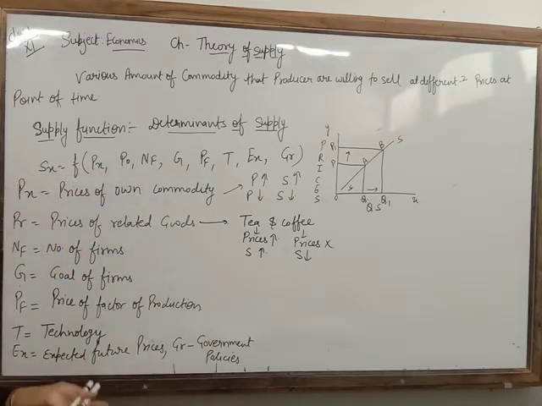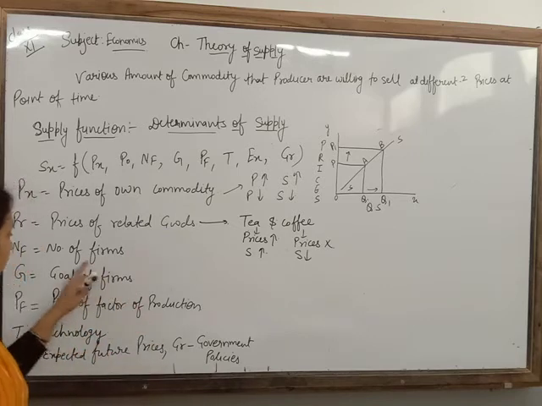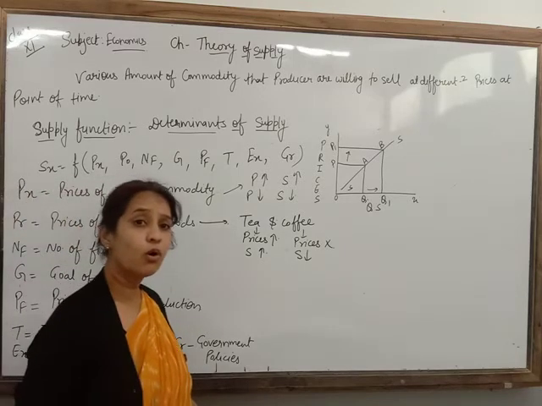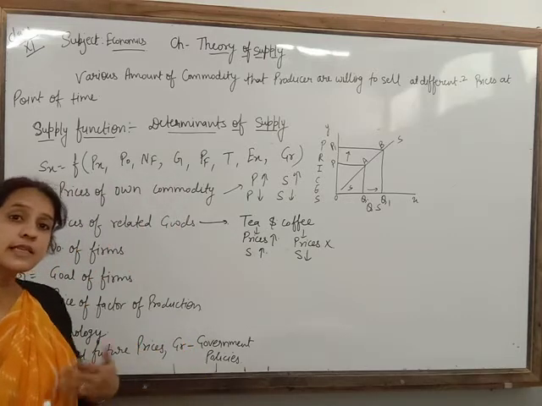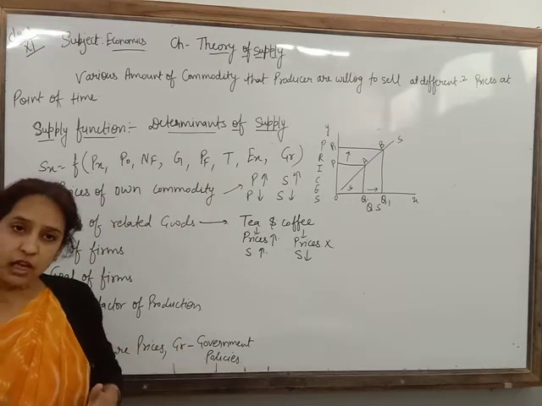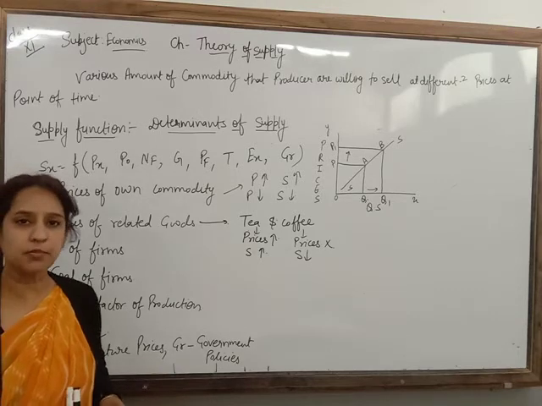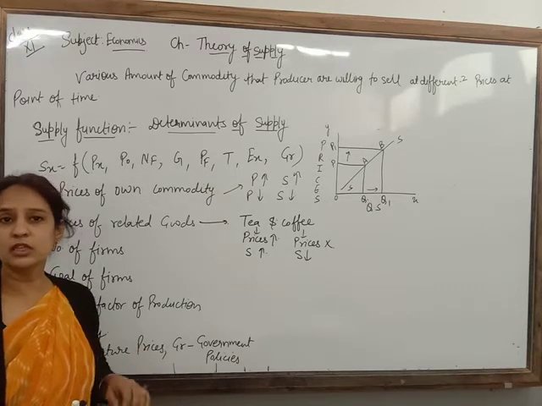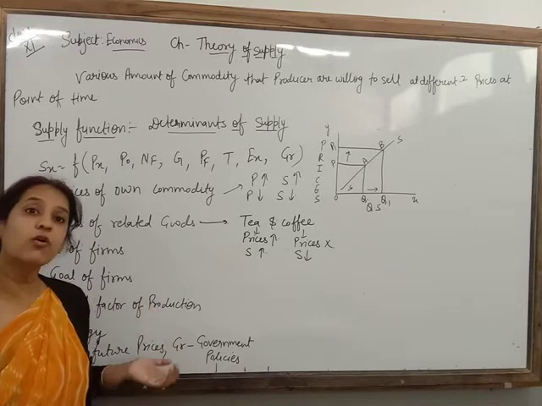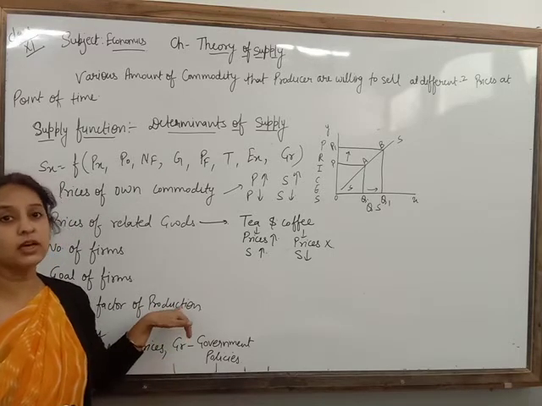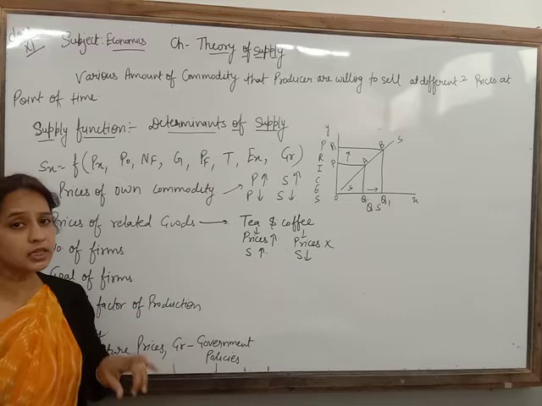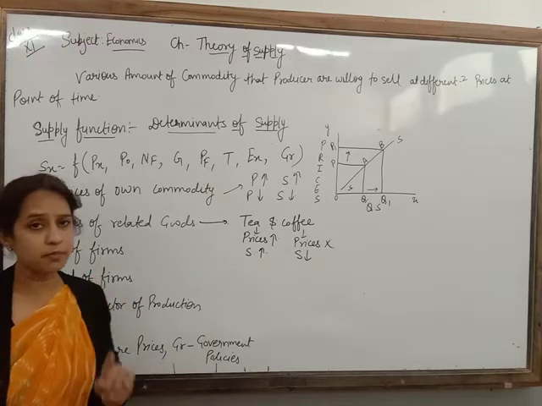Supply will ultimately increase only. Clear? Next, goal of the firm. If the producer wants to increase his sale, more and more sale, because of this reason he is going to increase the supply. If he doesn't want to increase his sale, only wants to increase his profit, in that condition he is going to decrease the supply.